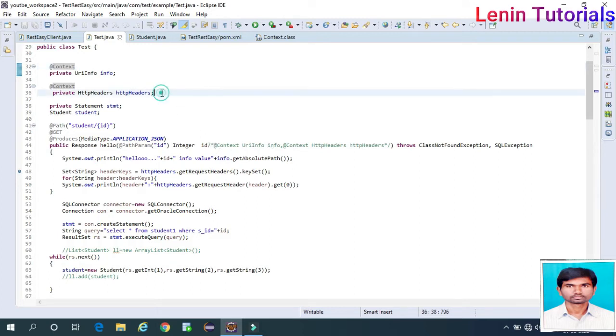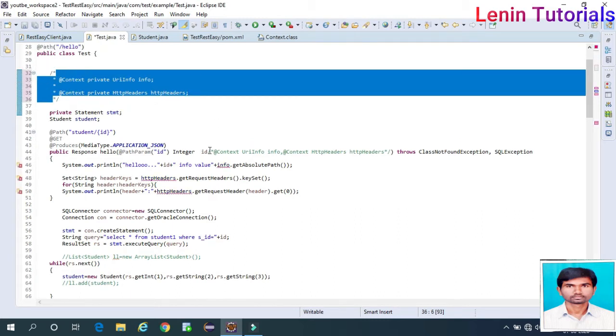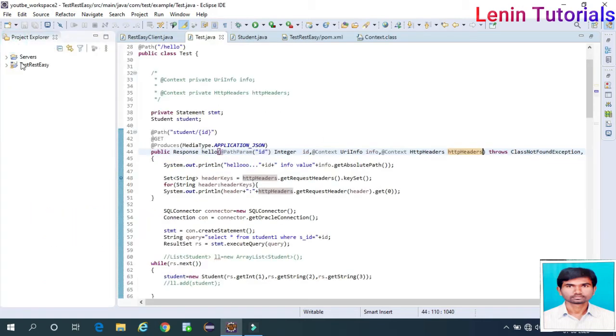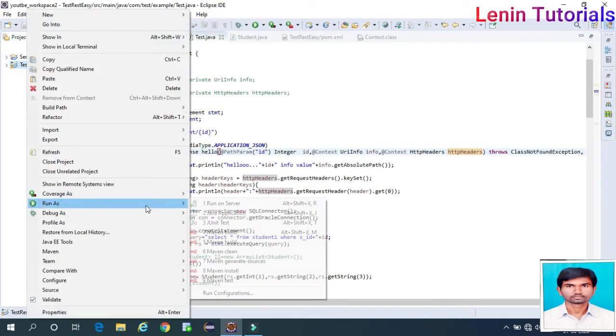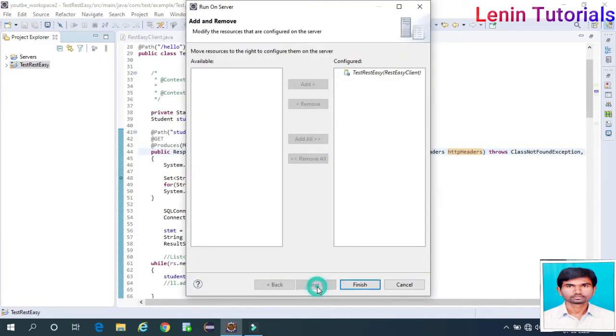Okay, now I'm commenting this entire thing. Take here comma, remove this comment, uncomment it. Here also uncomment it. Done. Both ways we are using. Let it be. Okay, now I'm going to start the server. Right click, run as, run on server. Next, finish.